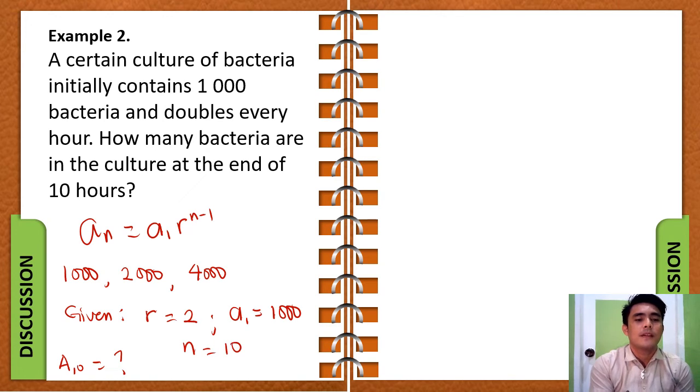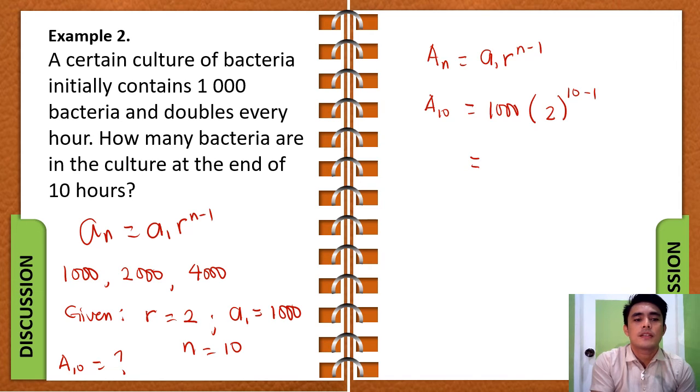Now we go back to the formula a sub n equals a sub 1 times r to the exponent of n minus 1. A sub n here is a sub 10. That's equal to our a sub 1, which is 1000. Our r, which is the common ratio, is 2, to the exponent of n minus 1, which is 10 minus 1. Now this is going to become 1000 times 2 to the exponent of 10 minus 1, which is 9.